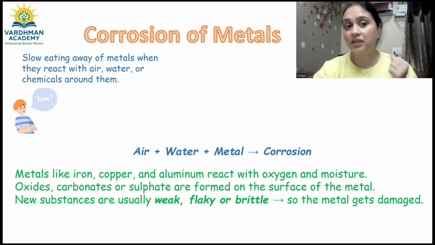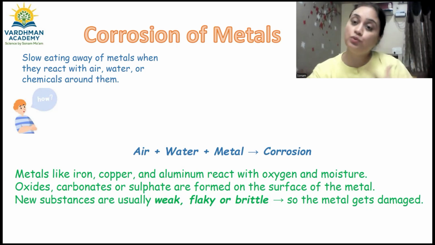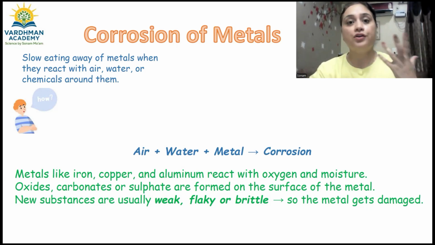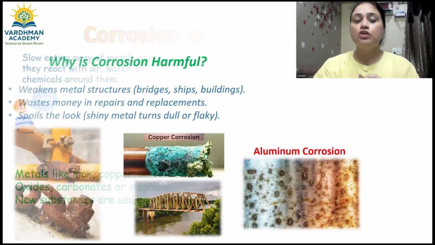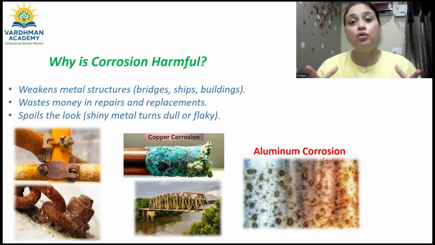This is what is happening in the iron bridges. The bridges which are 100 years old got rusted, got corroded by the continuous action of water and air, and that leads to the corrosion of metal. So let us see why corrosion. अब क्यों बोलते हैं कि corrosion harmful है? Corrosion is nothing but an oxidation of the metal. But why is it harmful?